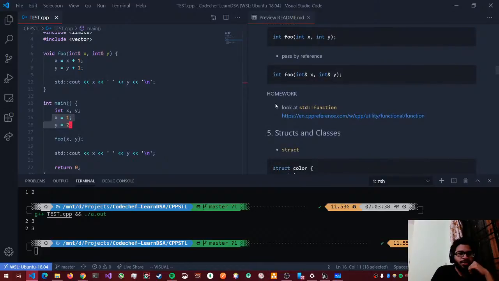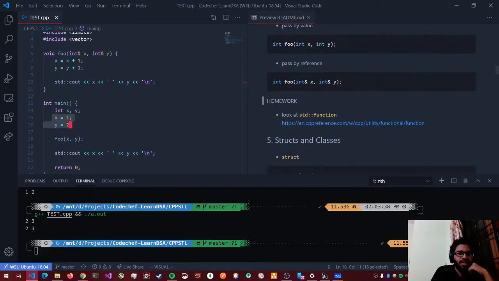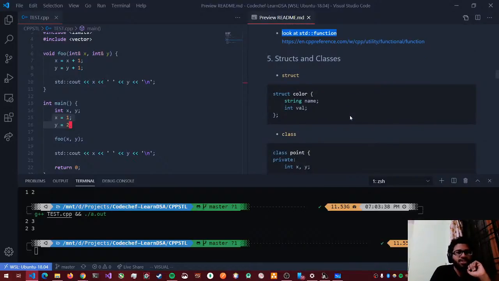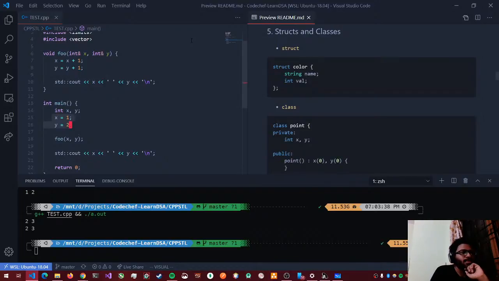So that was IO, that was functions. There's something I want you to look at, which is standard function. What is a standard function? What would it be used for? Now let's look at structures and classes.